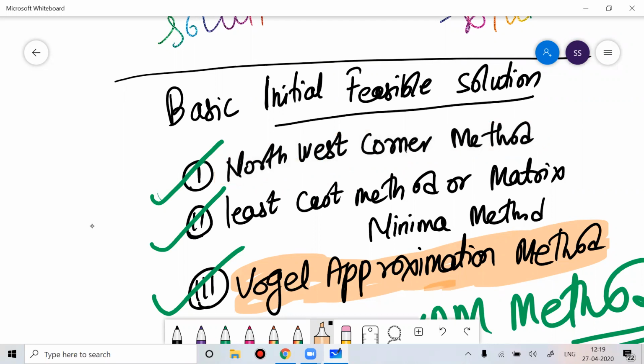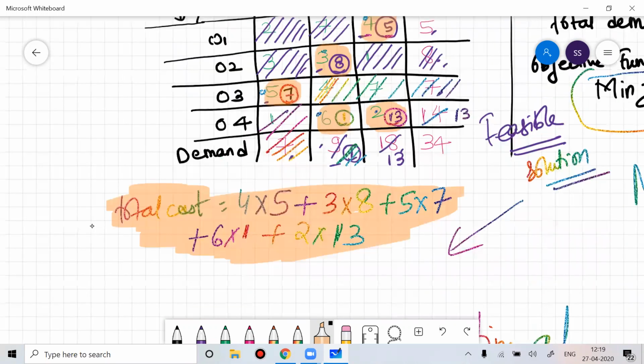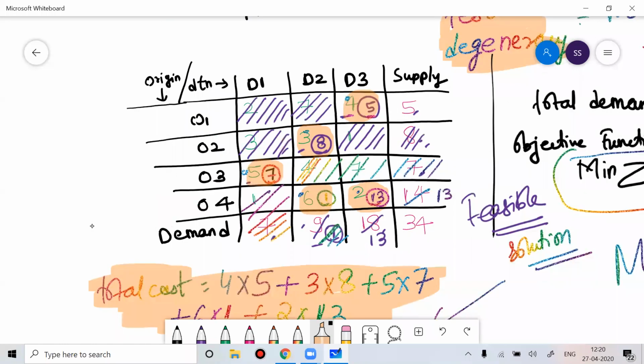Let me erase all this. Anyone have anything to ask?